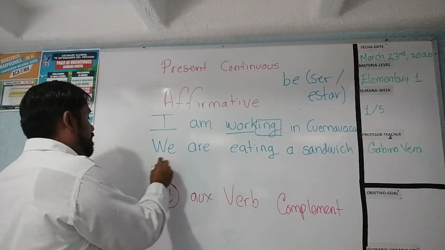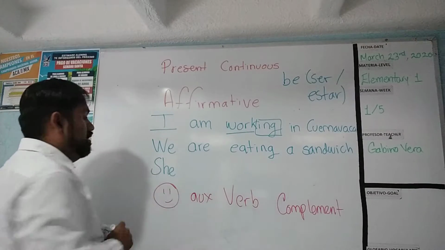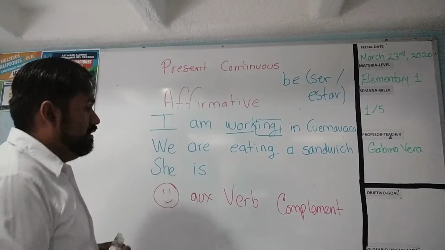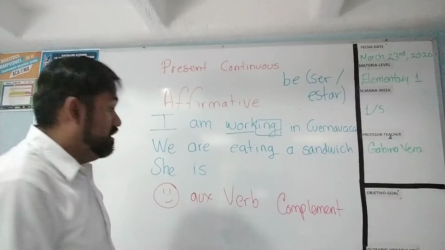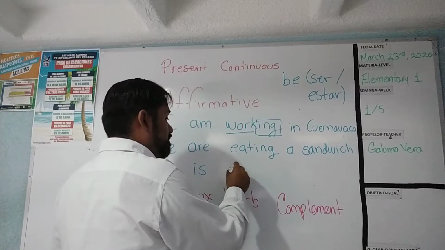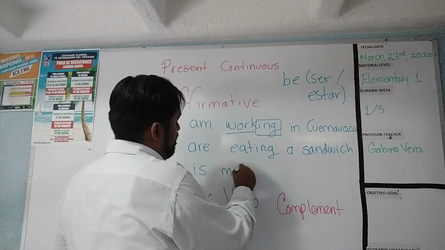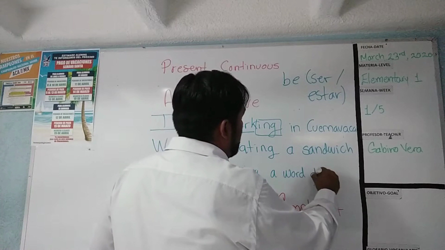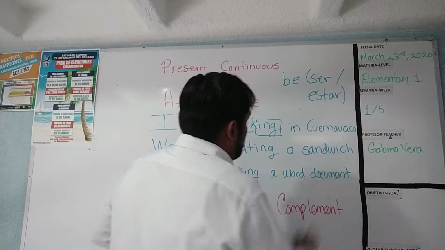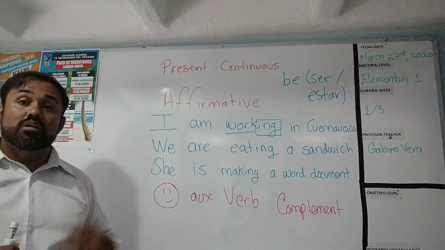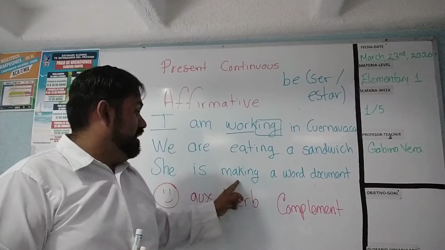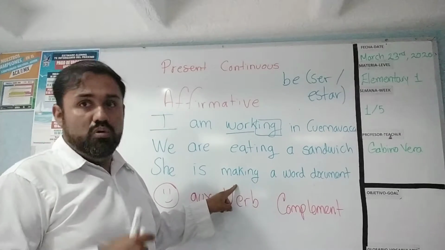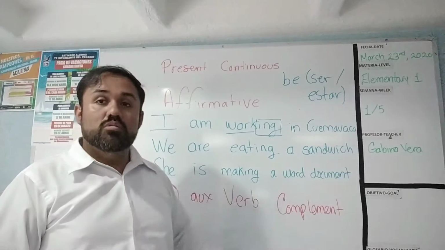Finally, for example, with she, with the third person. Okay? She is. One more time, it is necessary a verb in ing. For example, she is making a Word document. Okay? One more time, check it out, observe, she is making a Word document. Ella está creando o haciendo un documento de Word.